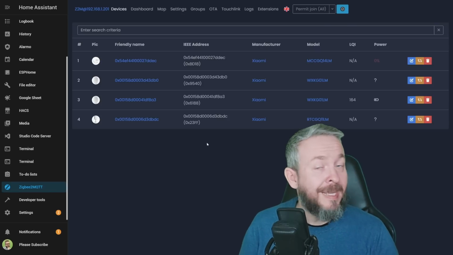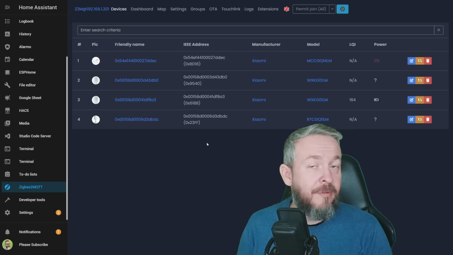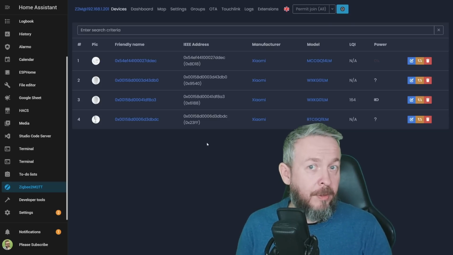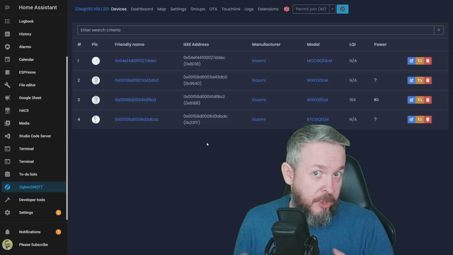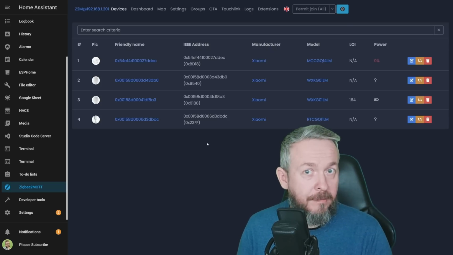In my personal opinion, currently ZigBee2MQTT is much better than ZHA. And remember, ZigBee2MQTT is actually not limited to Home Assistant. There are other open source smart home software that are using ZigBee2MQTT. So while maybe a majority of ZigBee2MQTT users are on Home Assistant, there are other systems that are also using it. And this is not something that can be done with ZHA.